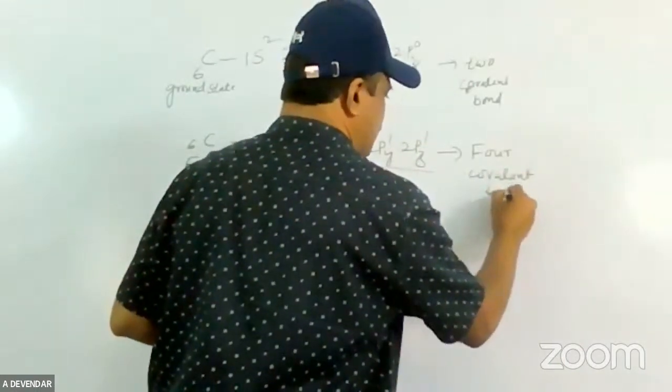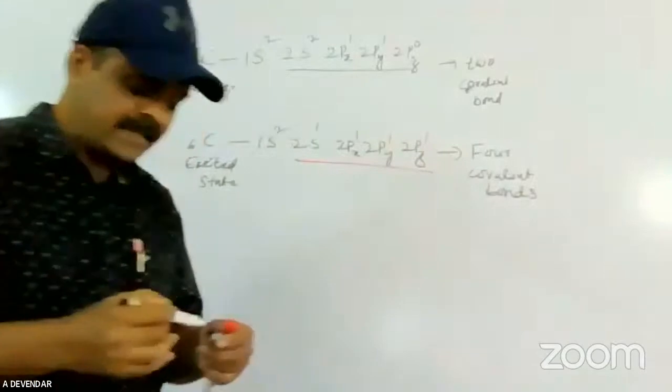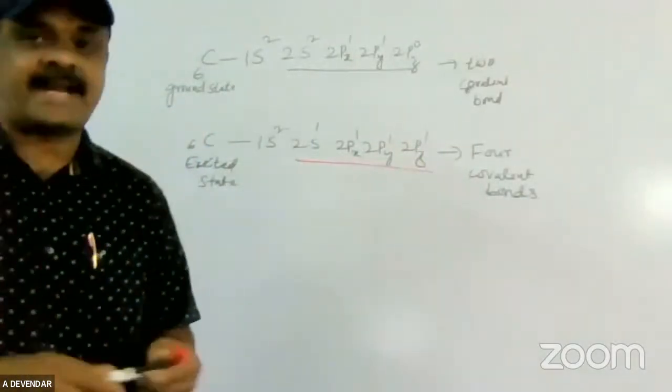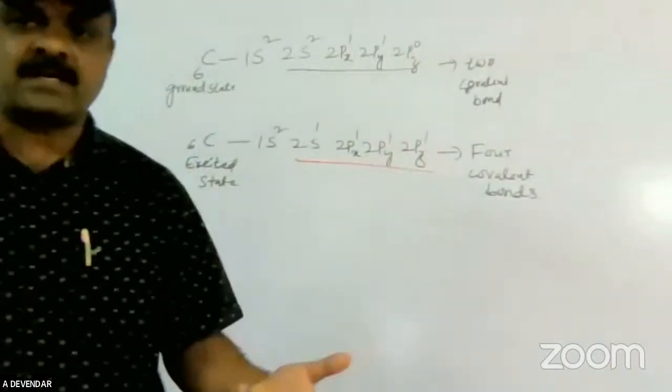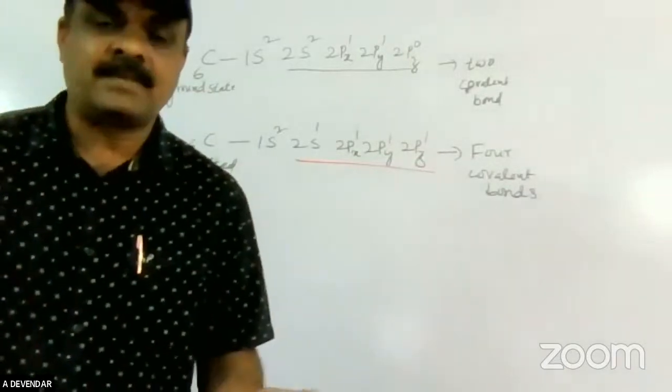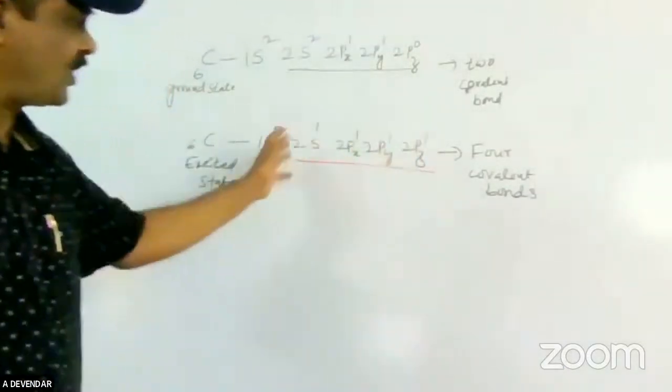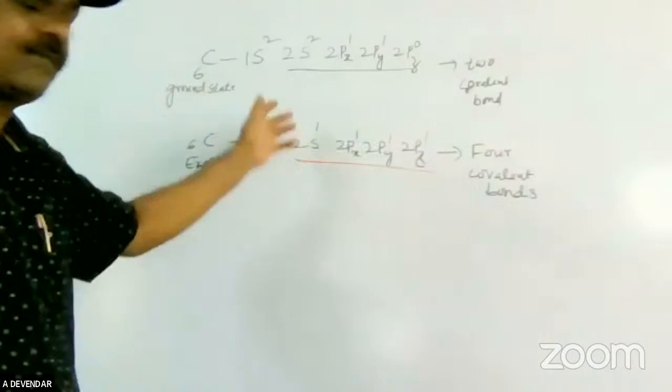Four covalent bonds are present. Carbon can form four covalent bonds, right? Why? Because it is excited. You are giving some amount of energy to the carbon atom. It is excited, so that an electron jumps into the 2pz orbital. You are getting four covalent bonds.